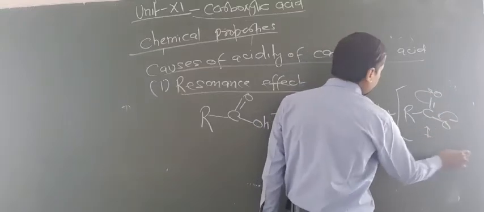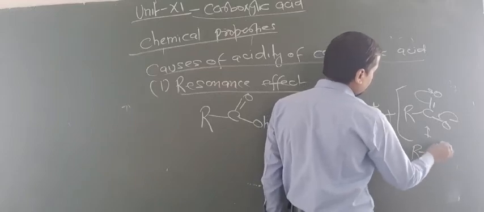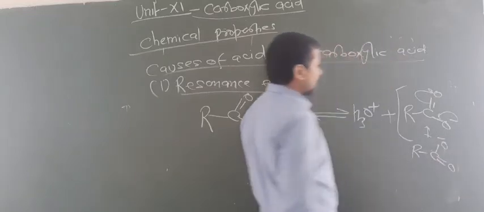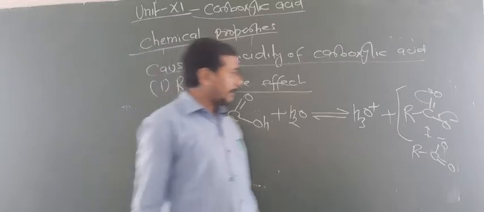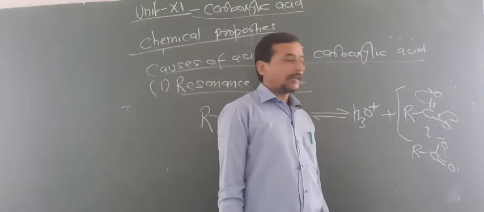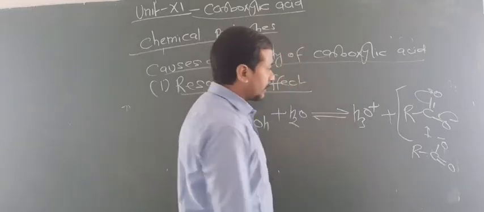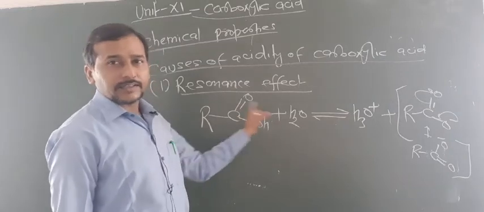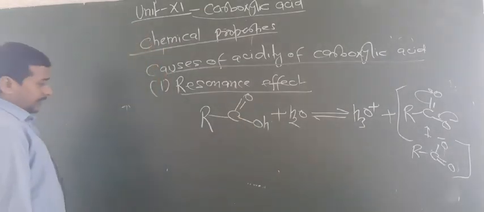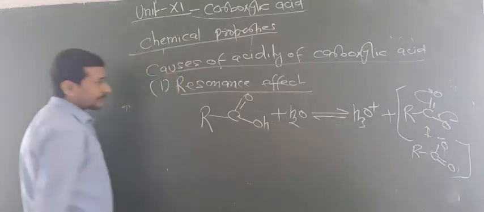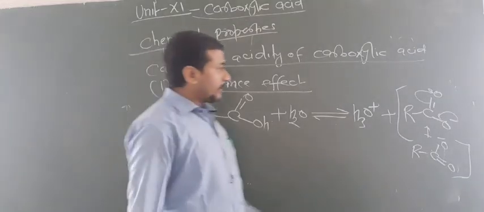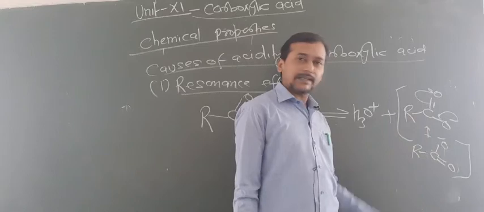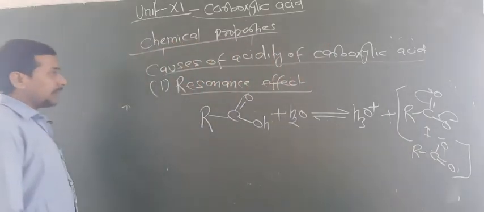So now due to resonance, what happens? The conjugate base, what you can say is that this anion will be stabilized by resonance. So that's why carboxylic acid is stronger acid than alcohol and phenol. Again look at here. Due to the stability, that means delocalization of negative charge, now this will get stabilized. So that's why this is stronger acid than alcohol and phenol.